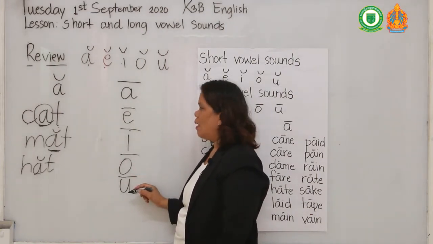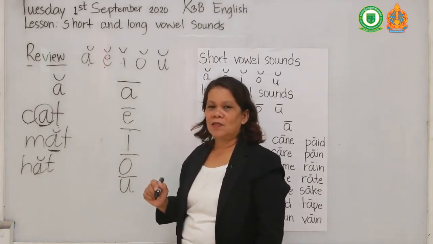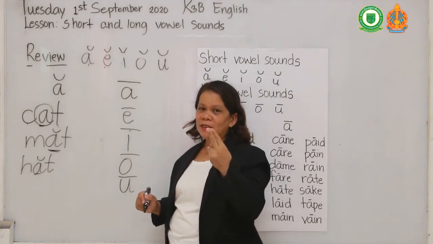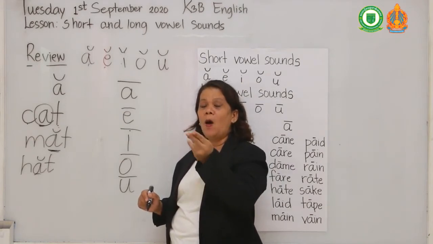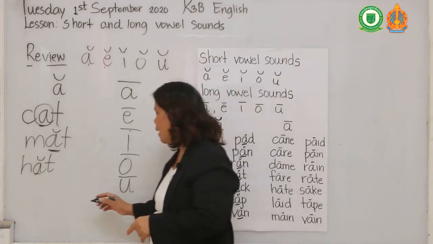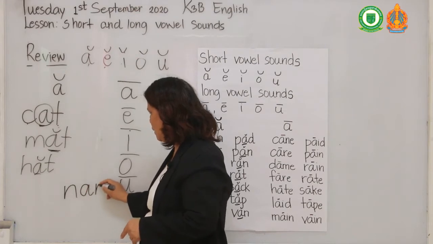Okay? Remember, how do you know that the word has a long sound? If you see two vowels, it means it is a long A. For example, the word name.